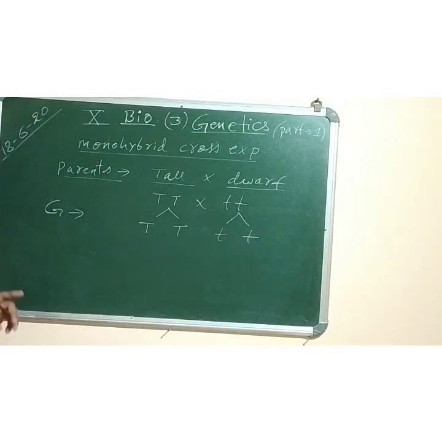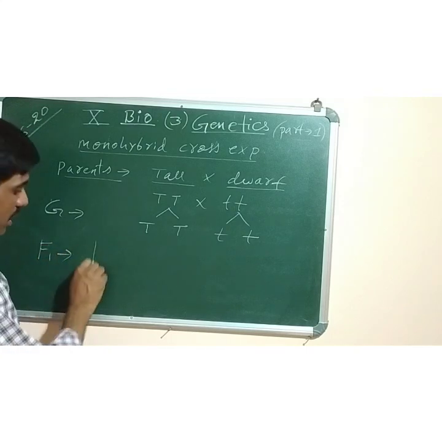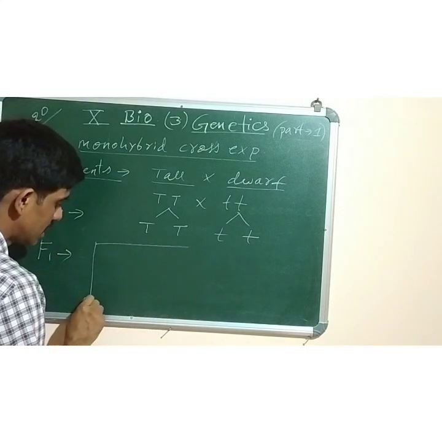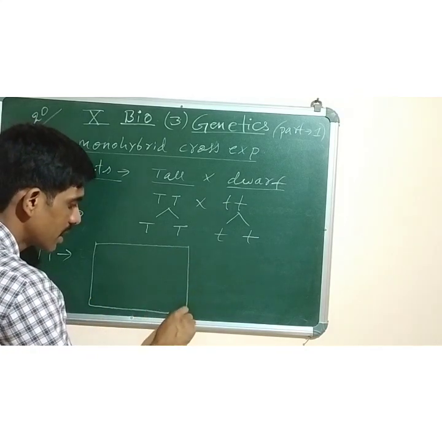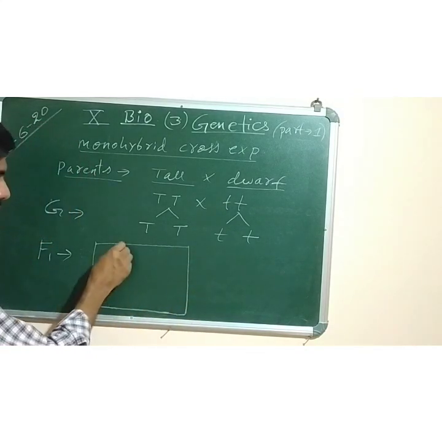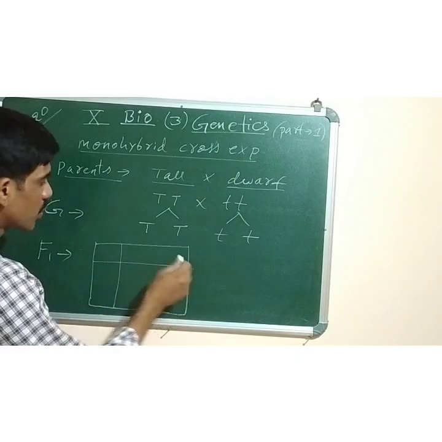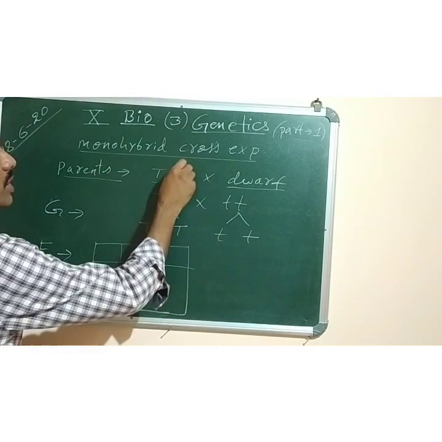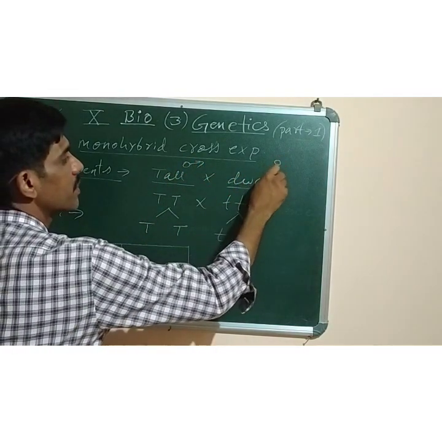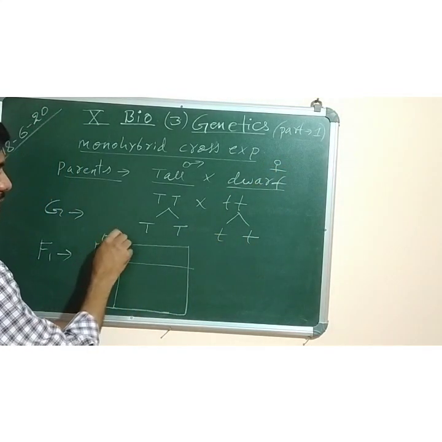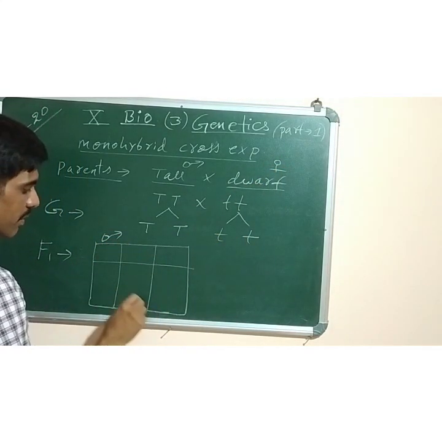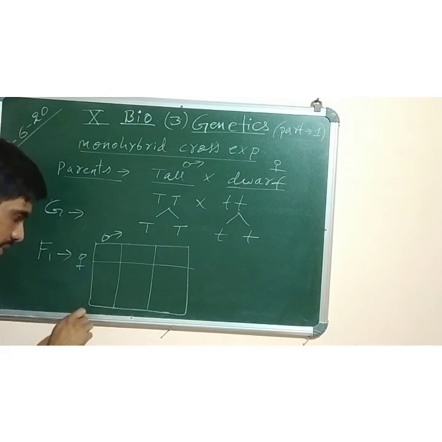Now I have forgotten to explain one word. What is a Punnett square? I will draw it here. It is a graphical representation. Graphical representation means to write the F1 hybrid, I will use that Punnett square. So this is the Punnett square. In it, we write the male gamete towards one side and the female gamete on the other. Suppose this one is taken as the male plant and this one as the female plant.